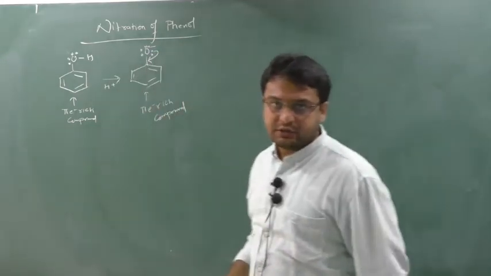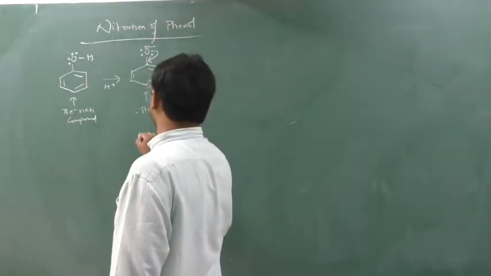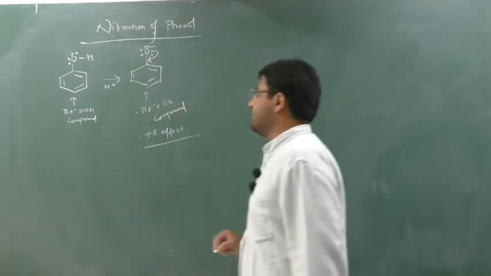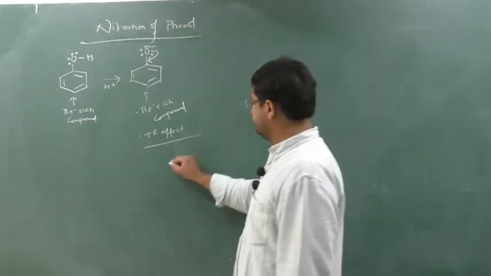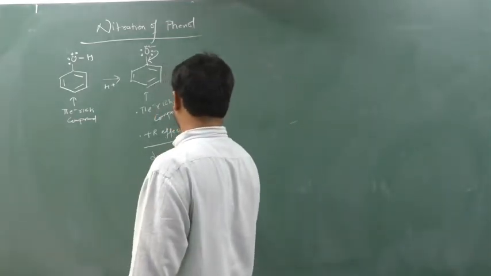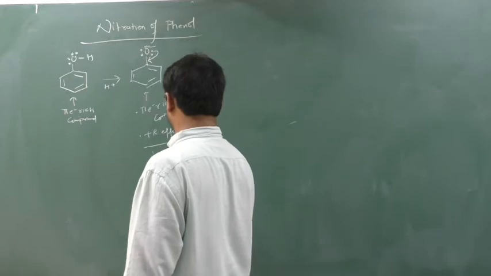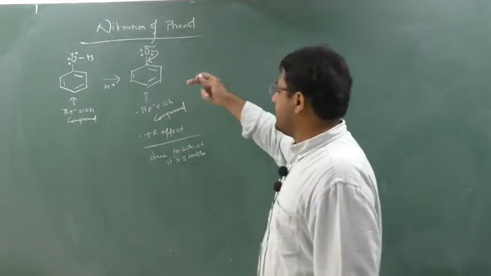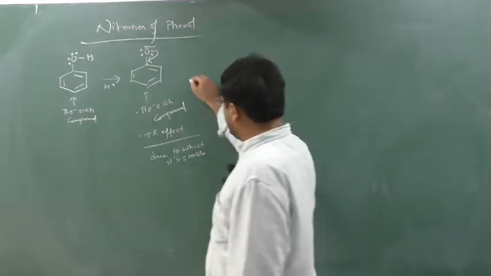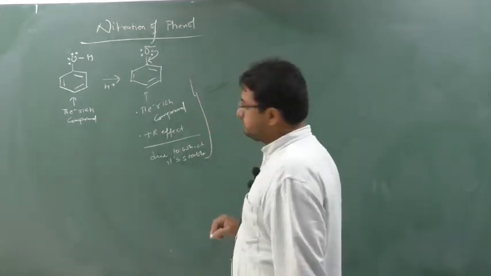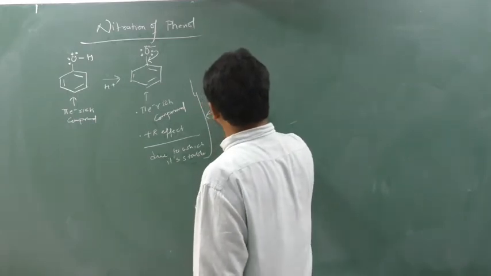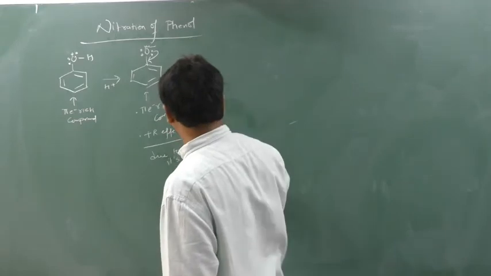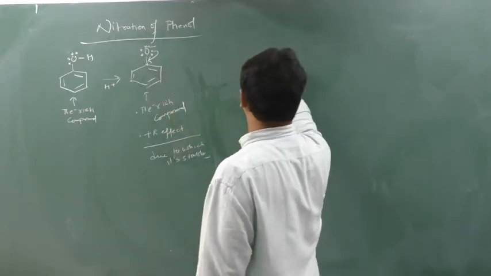We have seen in the last class that it will also show resonance, meaning the second point is that it will show the plus R effect. So this ring is highly stable. When it is a pi electron rich compound with a plus R effect, due to which it is stable, the upcoming group will be substituted.